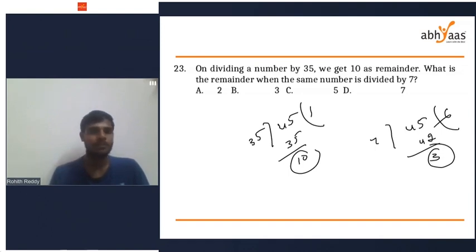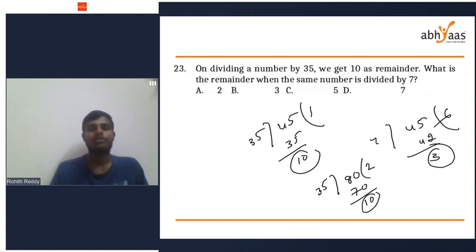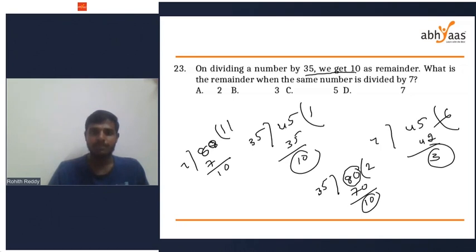I have a doubt, is it possible for each and every number? You can check another number also. So I'm taking the next number. If I take 80 and divide 80 by 35, 35 twos are 70, my remainder is 10. So let my number be 80. First condition satisfied. Now I will divide this 80 by 7. 7 tens are 70, my remainder is 3.